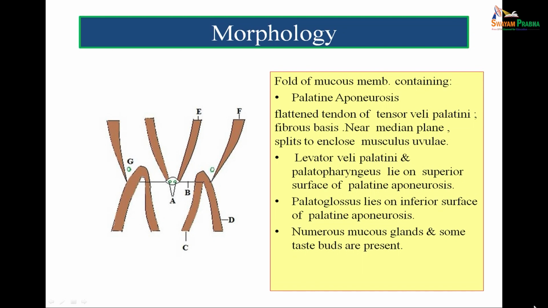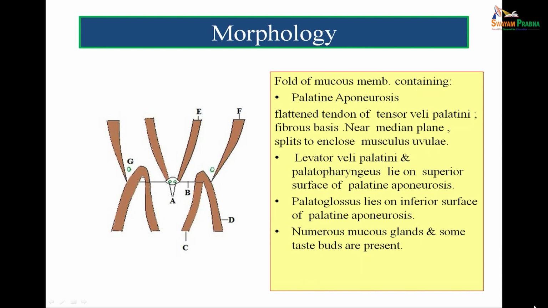On the upper surface of this palatine aponeurosis, you see the muscle E attached on each side. This muscle E is the levator veli palati, and you also see the muscle D attached on the upper surface. This muscle is the palatopharyngeus muscle, and a muscle lies in relation to the inferior aspect of the palatine aponeurosis. That muscle is C. That muscle is the palatoglossus muscle.